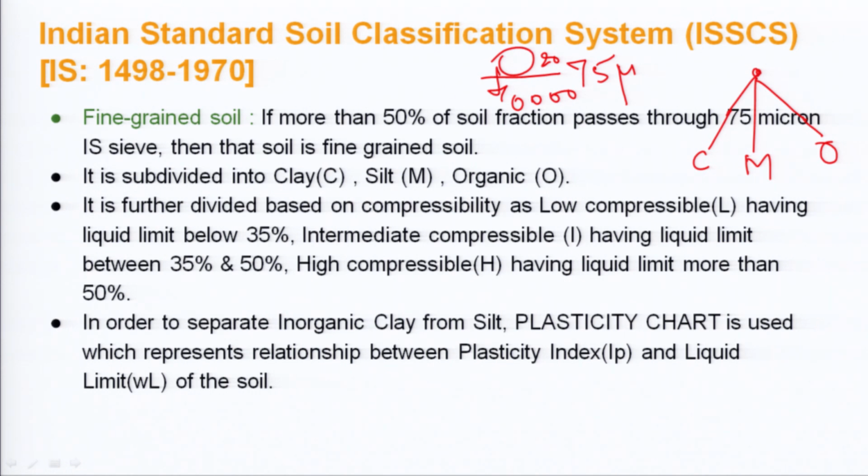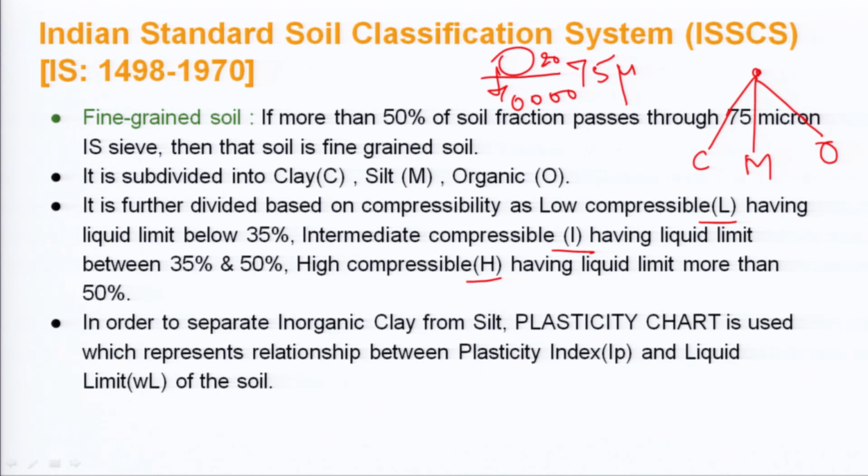But it is also classified based on the compressibility, that is given the term L for low compressibility, I will be denoting intermediate compressible soil, and H will be denoting what? High compressible soil. So, if the liquid limit is less than 35%, we will be classifying it as low compressible soil. If it is having a liquid limit between 35 and 50%, it will be intermediate compressible, and it will be highly compressible if the liquid limit is more than 50%.